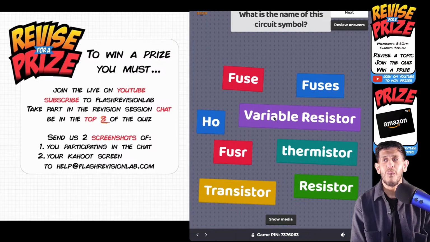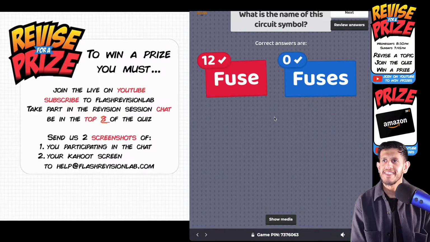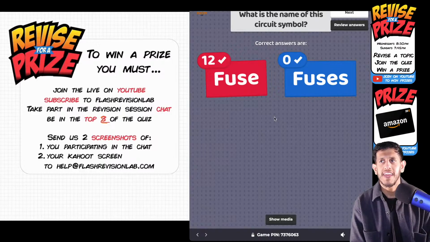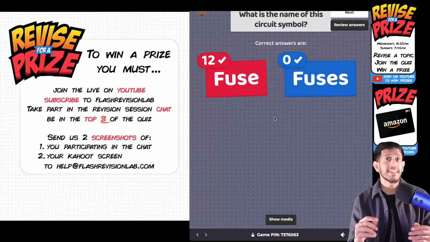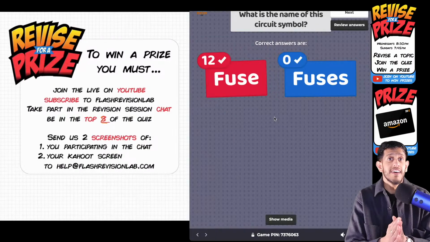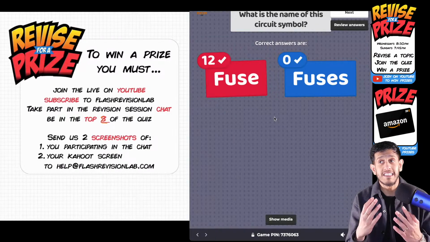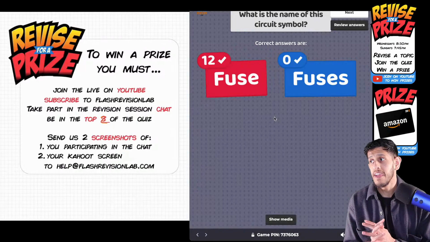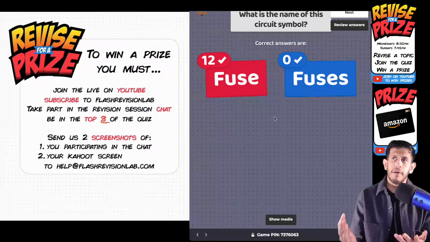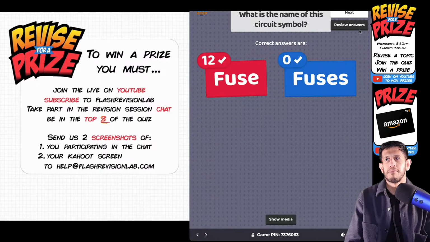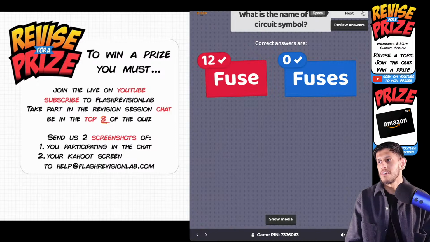Wow, a big variation of answers. We only accepted 2 and only 12 people got it. Less than half the people got it right. Some people put transistor and stuff. I never mentioned transistor today. Remember, a rectangle indicates some sort of resistor, and I said a line through it indicates it's a fuse. It's specifically a fuse, okay? So fuse or fuses I accepted, but obviously there was only one, so people wouldn't really have put fuses, but fuse is the correct answer, okay?